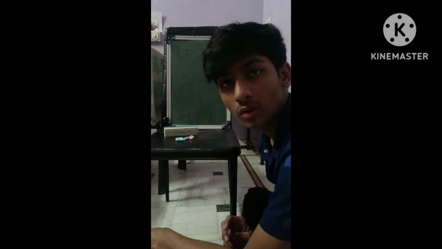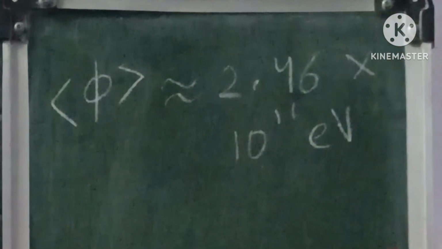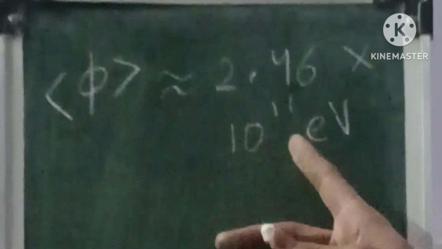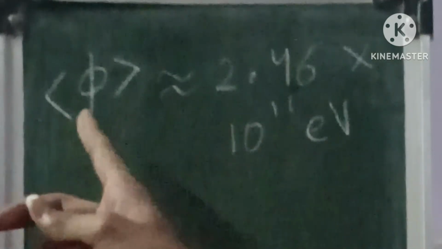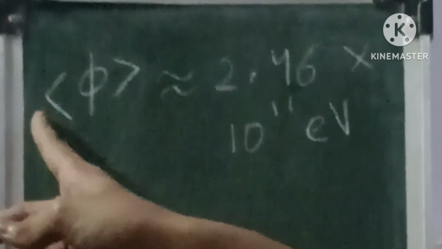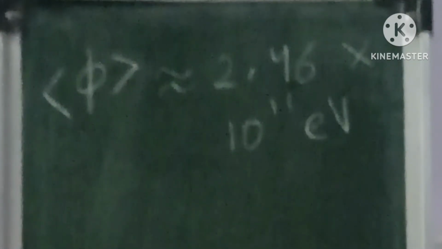The VEV of the Higgs field is 2.46 into 10 to the power 11 electron volts. This phi is the symbol of the Higgs field, and these brackets are the symbol of expected value.